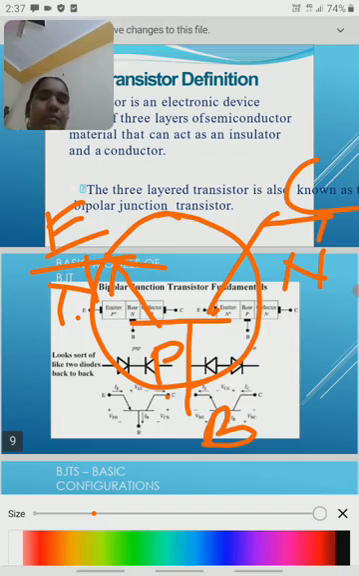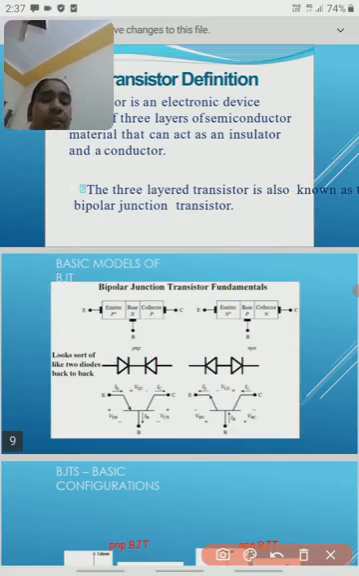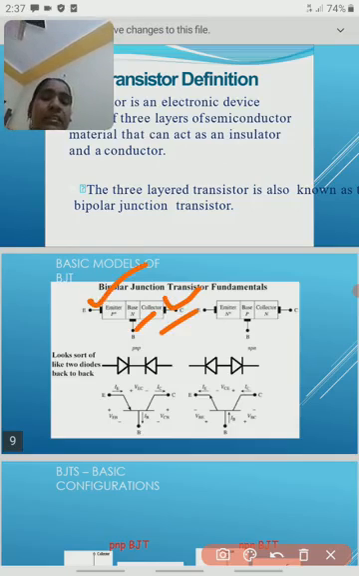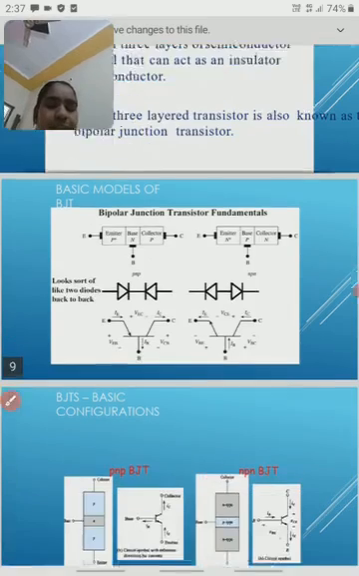This is the main difference between the NPN transistor and the PNP transistor. And we will learn what the main purposes of the emitter, base and collector are, what the main uses of all these terminals are, and what the main differences between these three terminals are. In the next slides I will explain all three terminals.